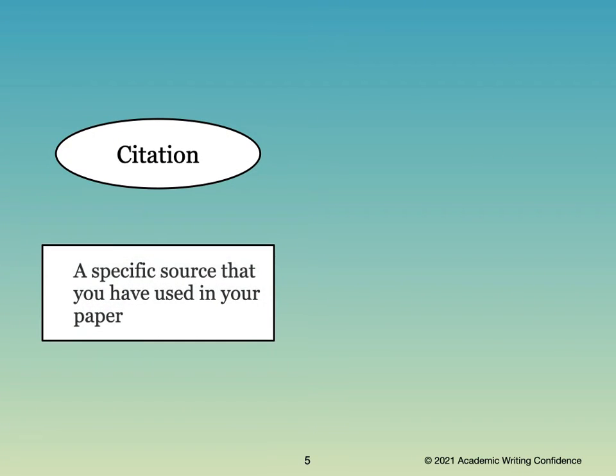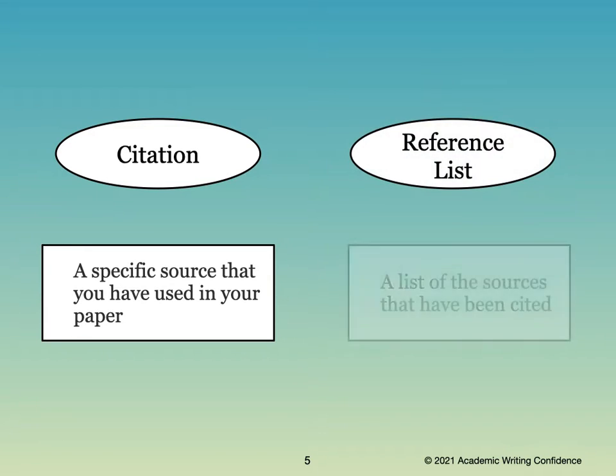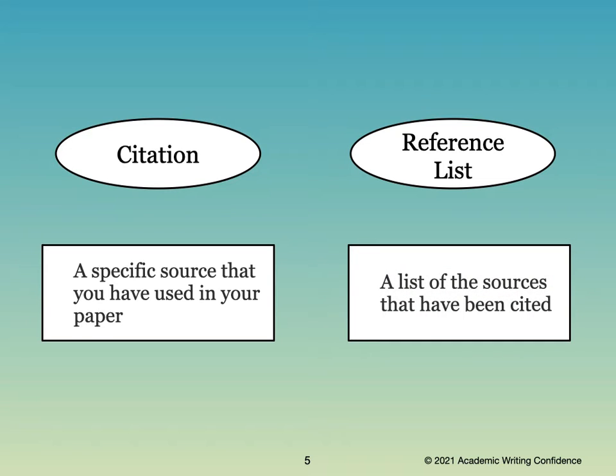So what is a citation? A citation is a specific source that you have used in your paper. This could be a quote or some useful information that you have found to help support your ideas. Now, this is something that you use in your essay. The reference list is a list of the sources that have been cited. This is where you will make a list of all the different sources that you have used in your assignment. This usually comes at the end of your essay or paper.